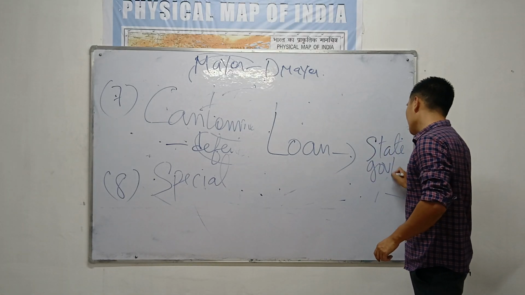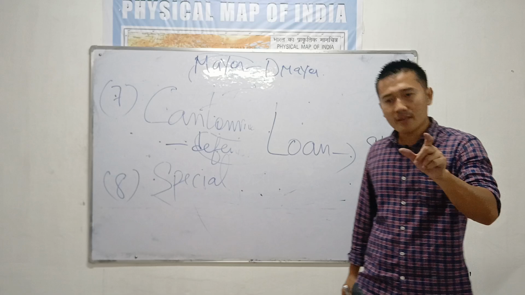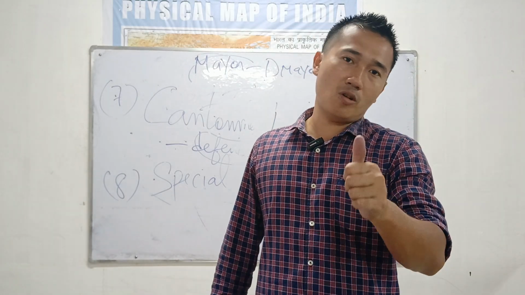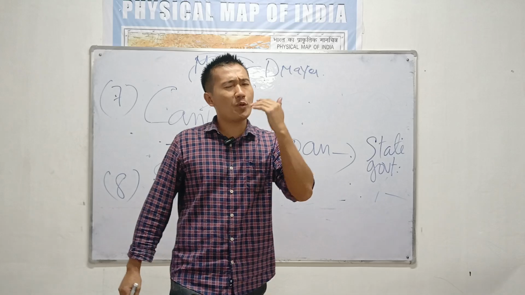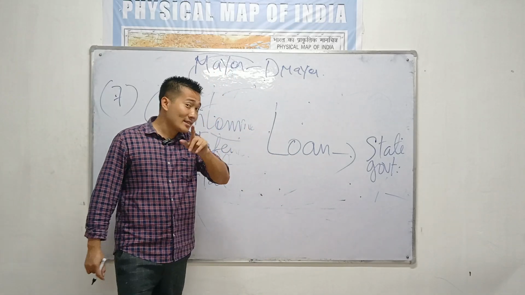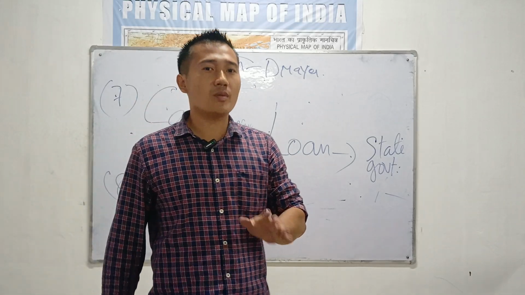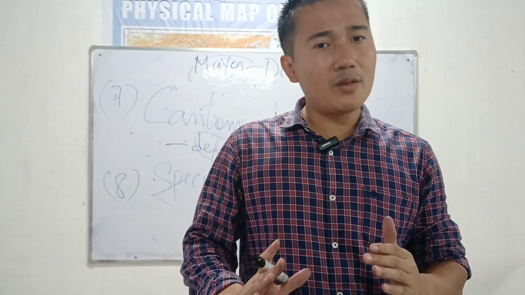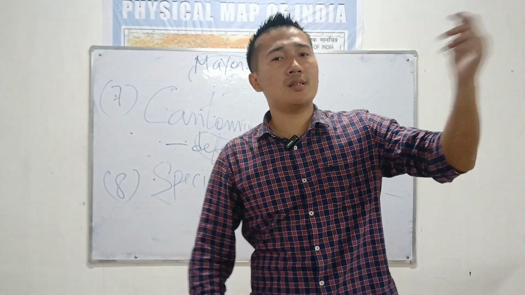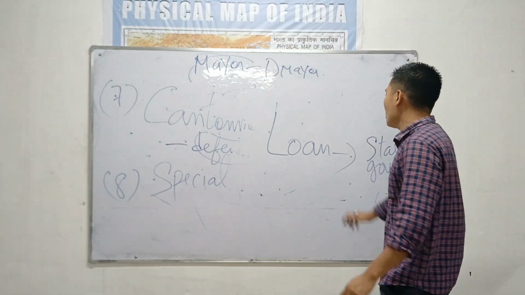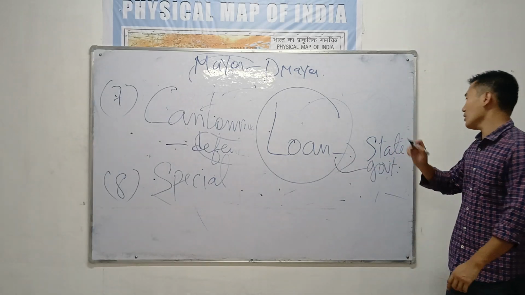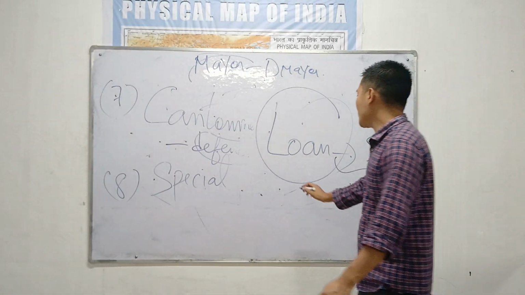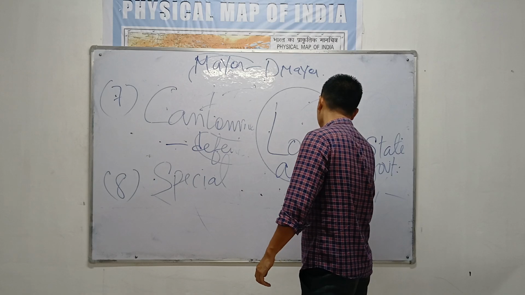Please remember, class, you are directly under the control and directions of the state government. Every panchayat has to function only according to the wishes of the state government, not the central government. All these bodies, the Panchayati Raj system, whether in the village or in the cities, function under the state government. So, even though you can take loan from the government of India, it is only with the approval of the state government. Second is allowance.